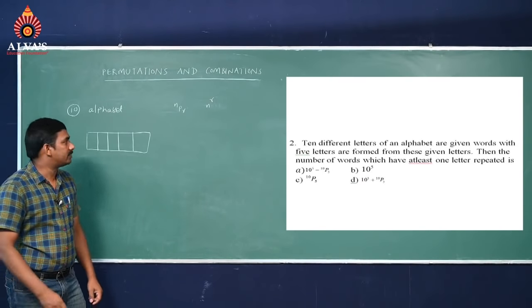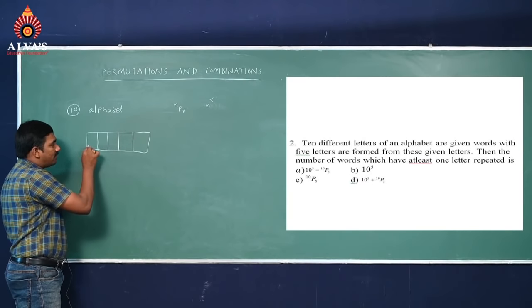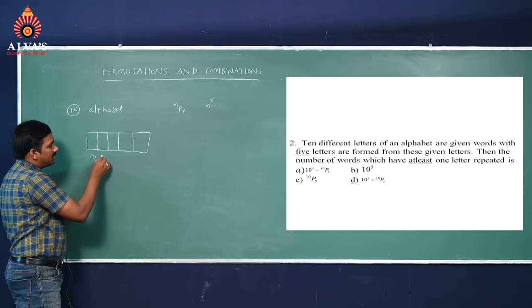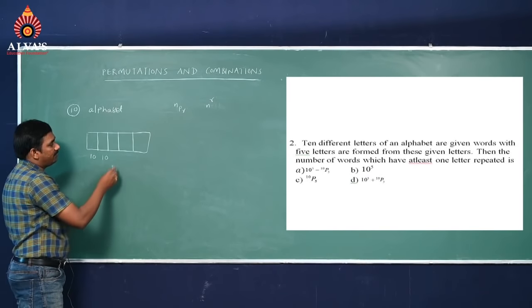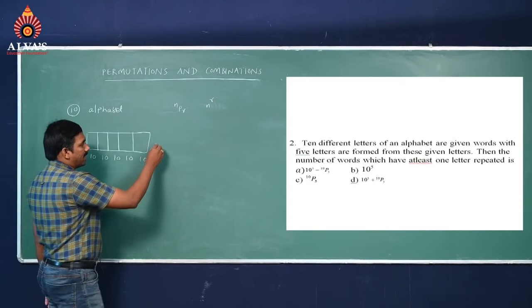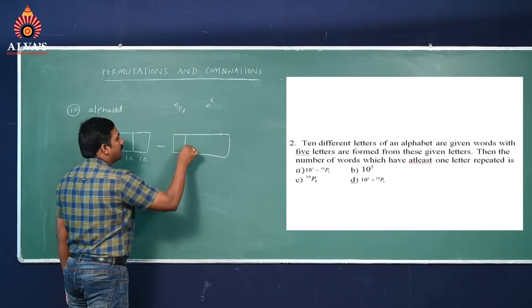In 5 letter words, the first letter has 10 chances, the second letter also has 10 chances, and the third, fourth and fifth letters also, minus the non-repeated case.